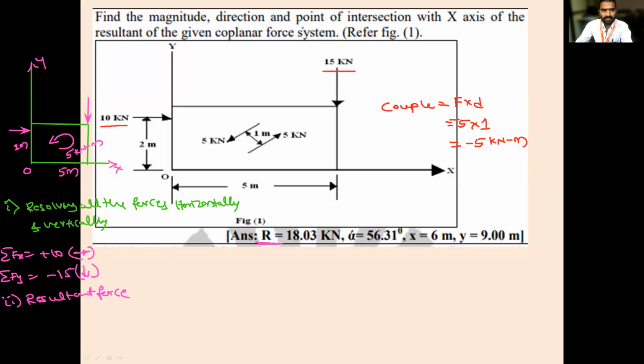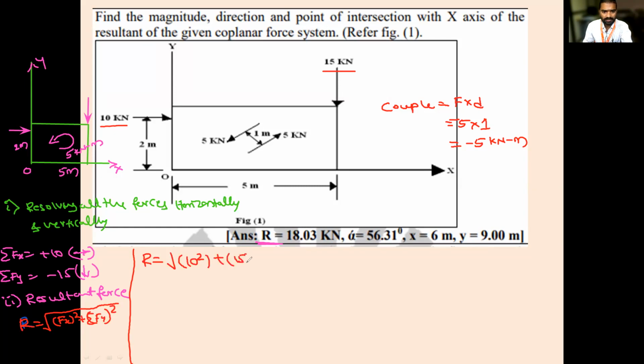So next, what is the resultant? Resultant R is equal to the square root of sigma Fx square plus sigma Fy square. So R is equal to the under root of, what is sigma Fx square? That is 10 square. Then plus sigma Fy square, that is 15 square.